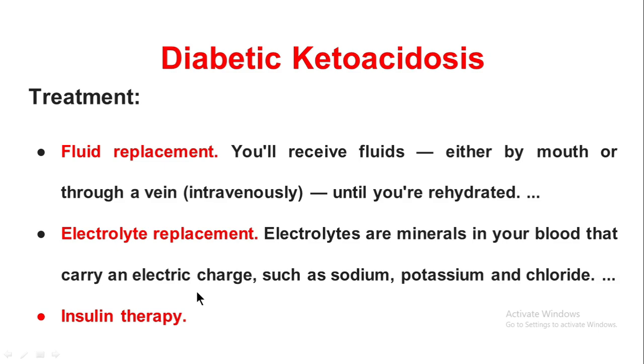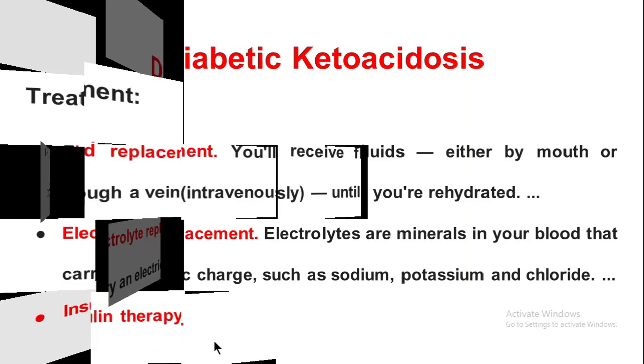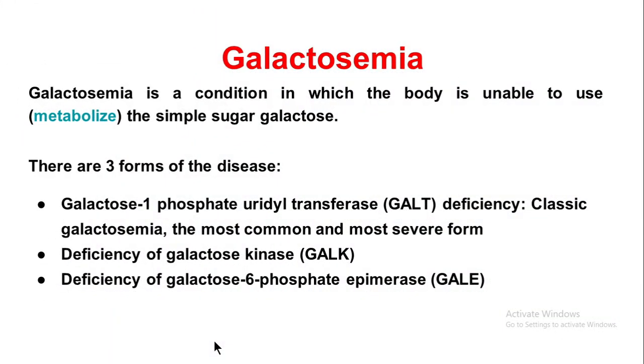So mainly it is given sodium, potassium and chloride, and insulin therapy is commonly given. Continuous dose of insulin is given with the insulin pump. So this is about diabetic ketoacidosis. The next question is galactosemia.